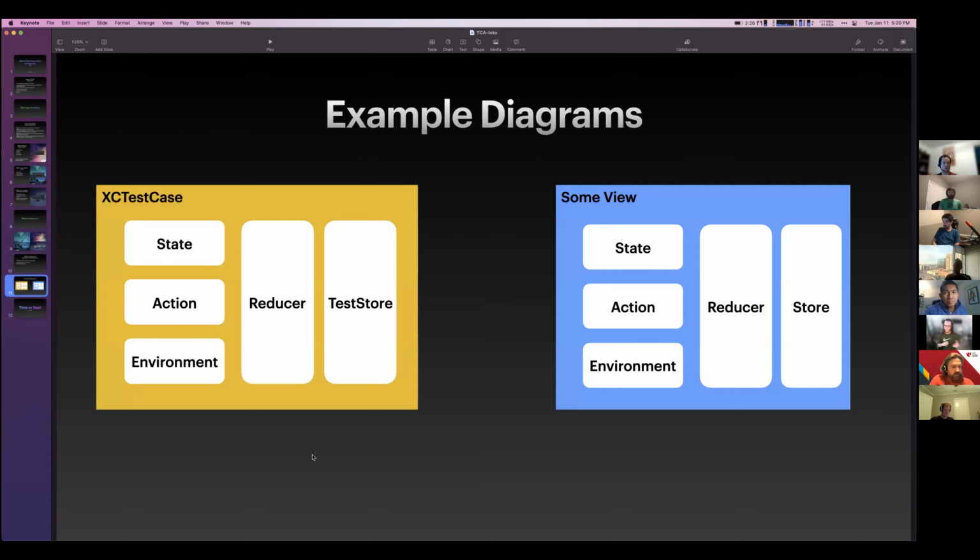And again, we've said state, action, and environment are all in the reducer. And then there is a reducer for a store. I've talked about the store object, and this is really an object that we just send actions to, and we can read the state. That's pretty much it. There's some fancy other stuff, like I want to get a binding or I want to scope to a certain variable.